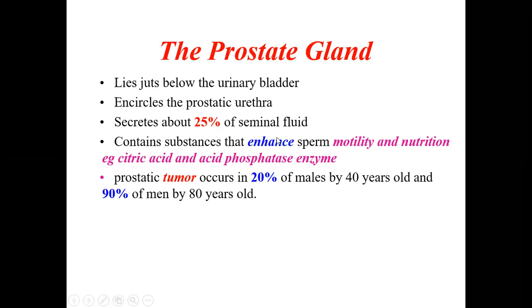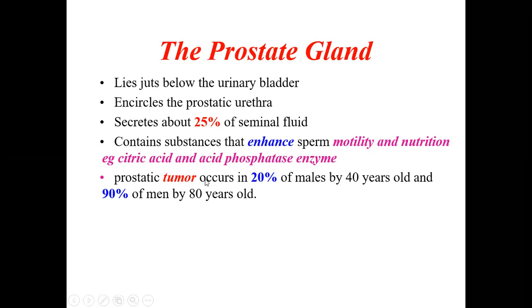What does the fluid produced from the prostate contain? It contains substances that enhance sperm motility and also provide nutrition, for example citric acid and acid phosphatase enzymes, all produced here in the prostatic juice or fluid.